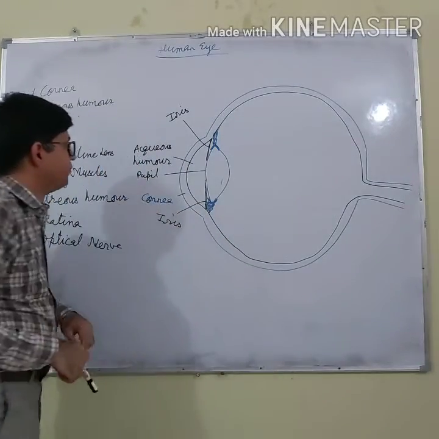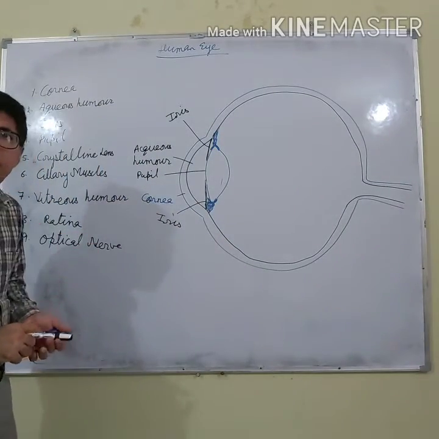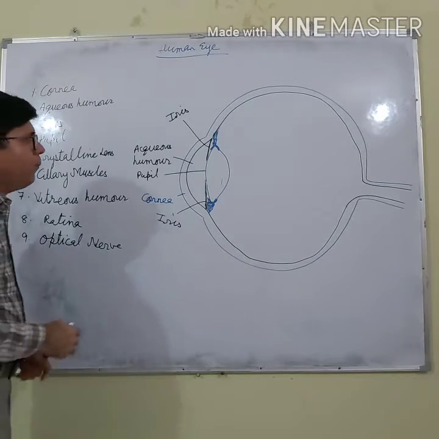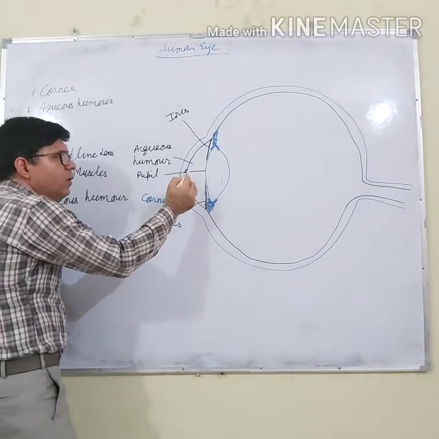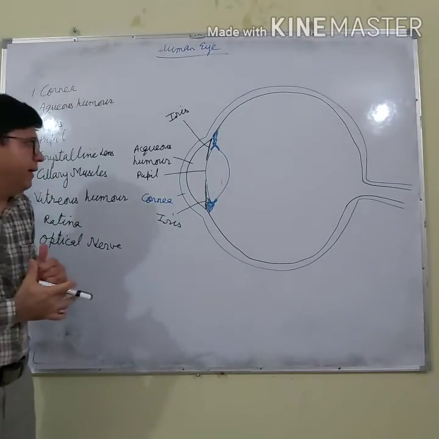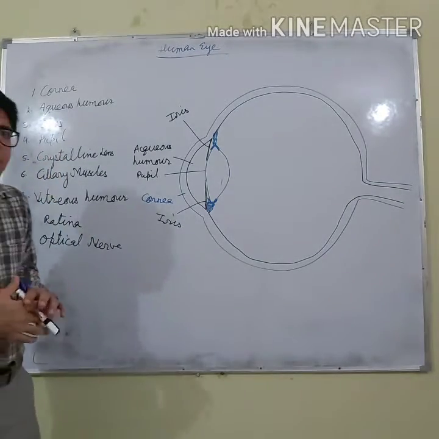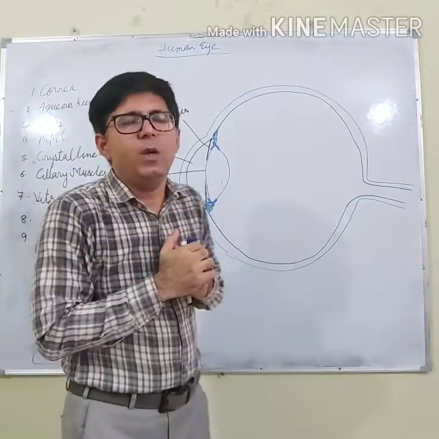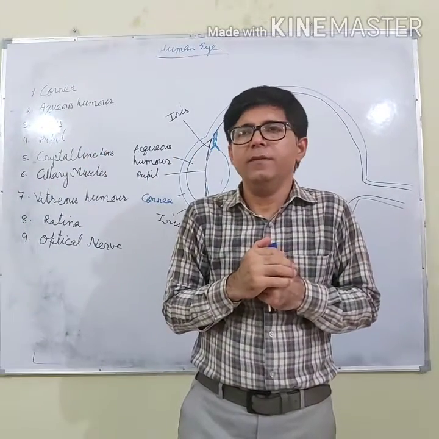The iris controls the size of the pupil. Now the pupil is the hole through which light enters the eye. Now listen, when we enter a dark room, what happens?